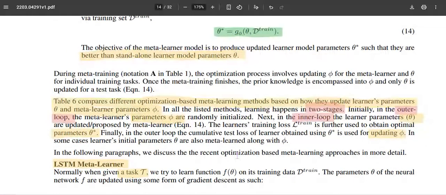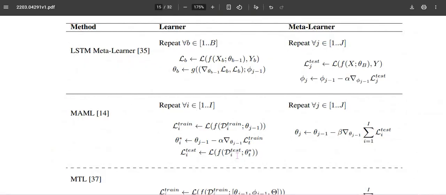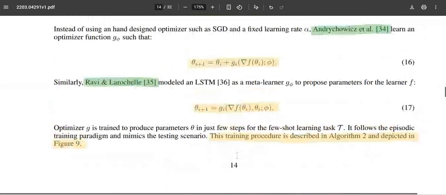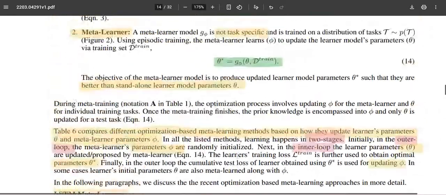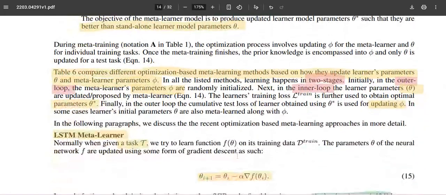There are different available models, which have been listed in Table 6. This is Table 6, which lists the LSTM-based meta-learner, MAML, MTL, and LEO, which we will be seeing one by one in this video and the forthcoming videos. This is the two-stage model, simplified as an outer loop and inner loop model, kind of a for loop, where the inner loop is mostly targeted at fitting the parameter theta, and the outer loop is mostly targeted at fitting the optimal phi.